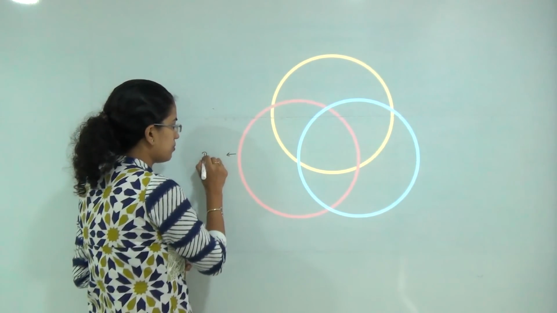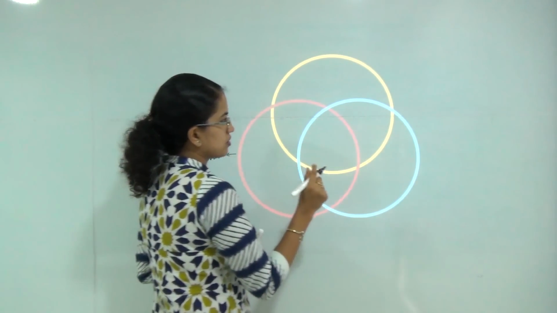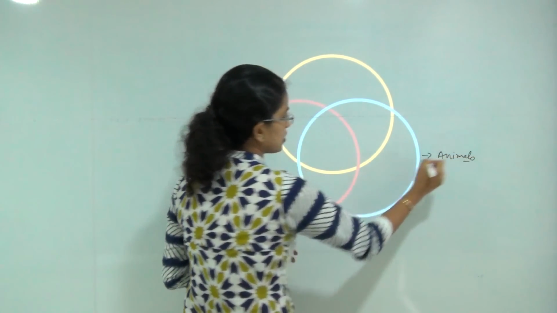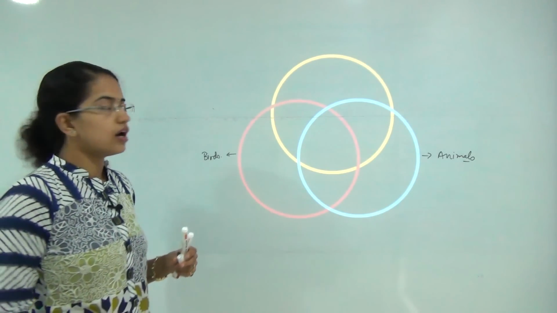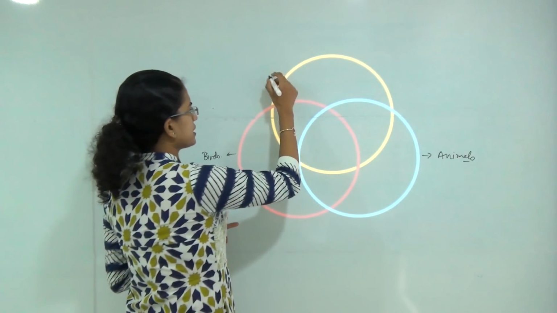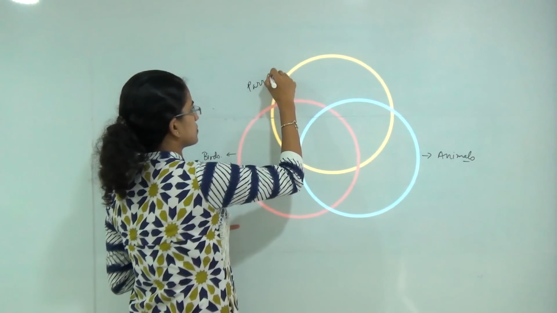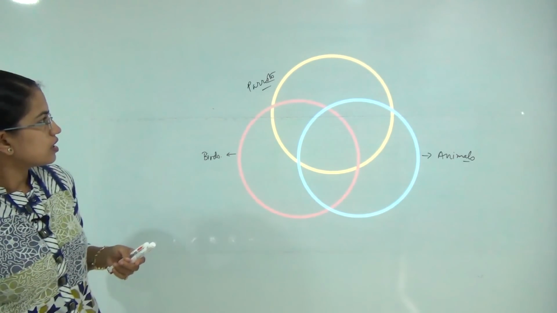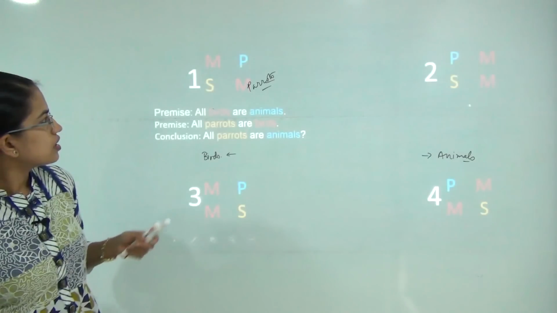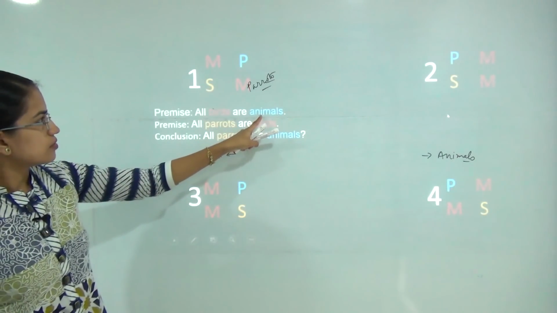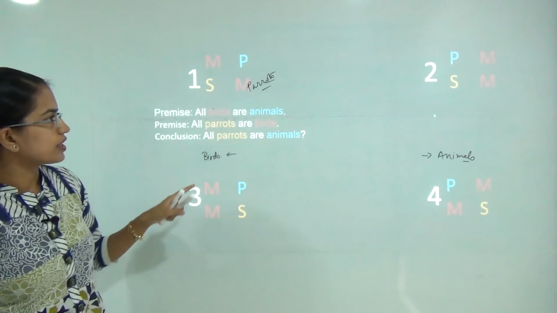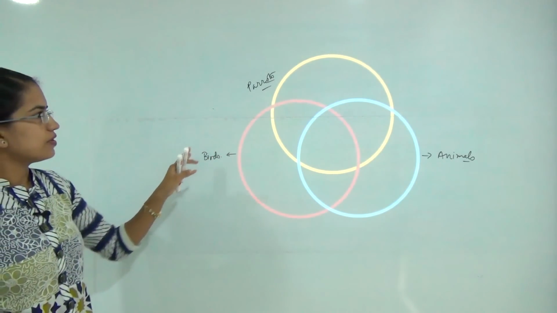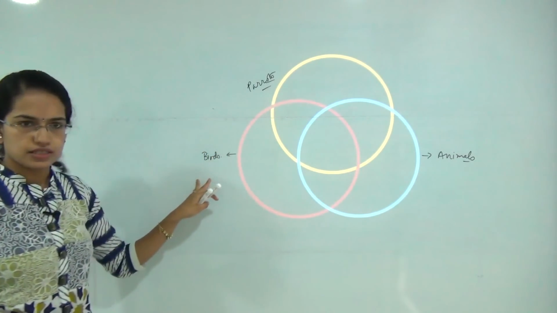We are using red for birds, blue for animals, and orange for parrots. So you have red with birds, blue with animals, and orange with parrots, the same connotation again. So you have parrots, animals, and birds.